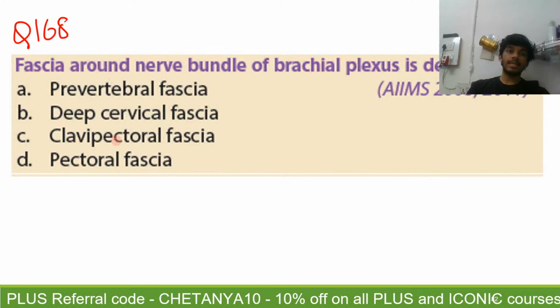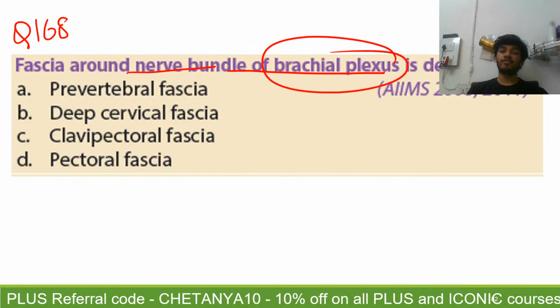Question number 168. Fascia around the nerve bundle of the brachial plexus is derived from. ठीक है, तो ये देखो, ये एक्सिलरी शीथ की तरह कंटिन्यू करता है एक fascia. This is from the topic, the deep fascia of the neck.